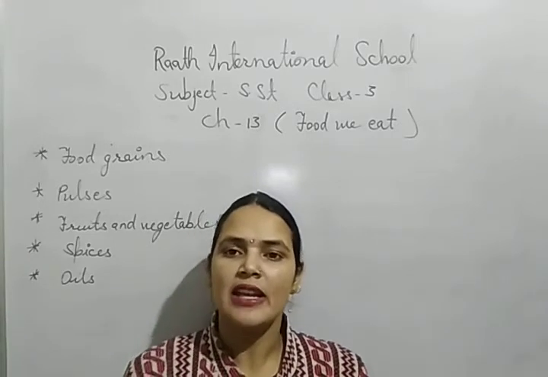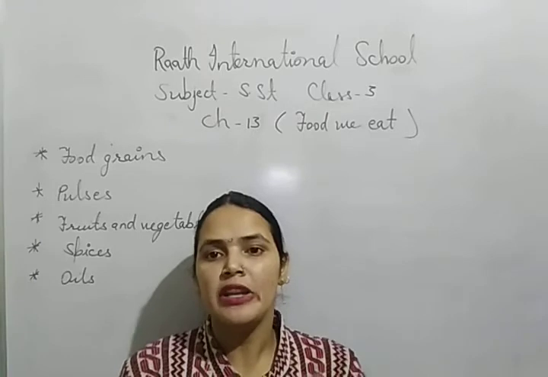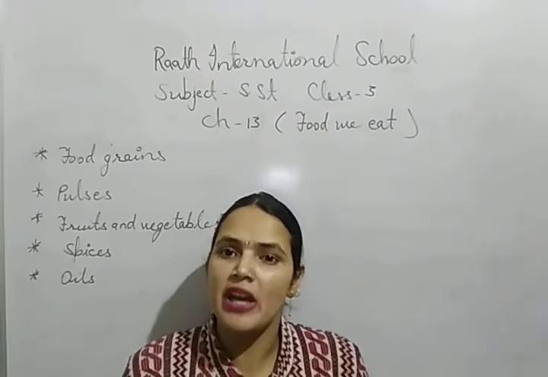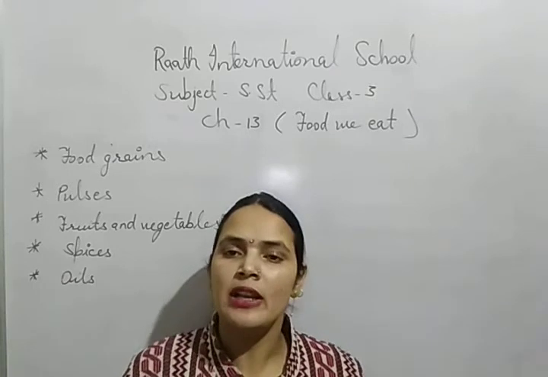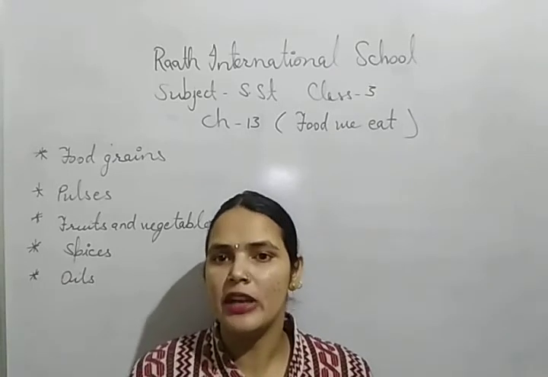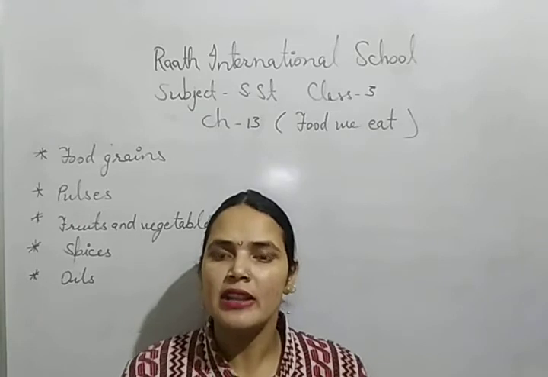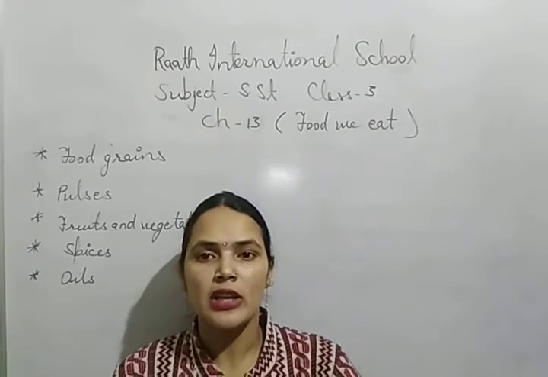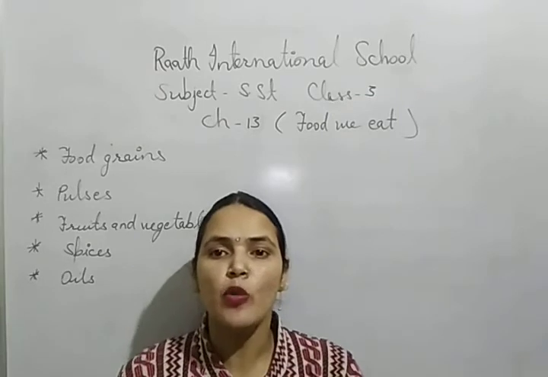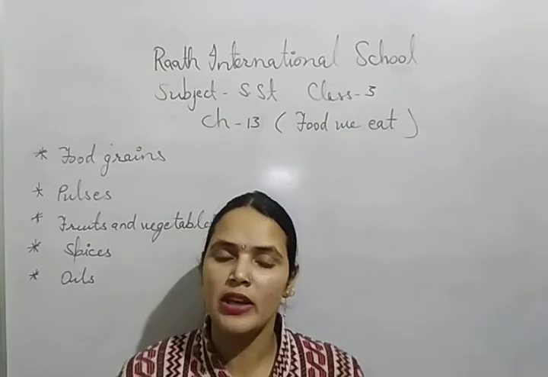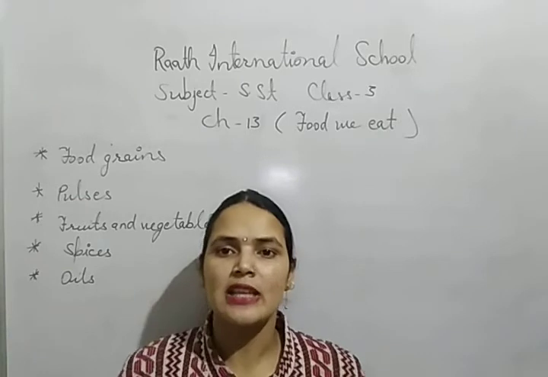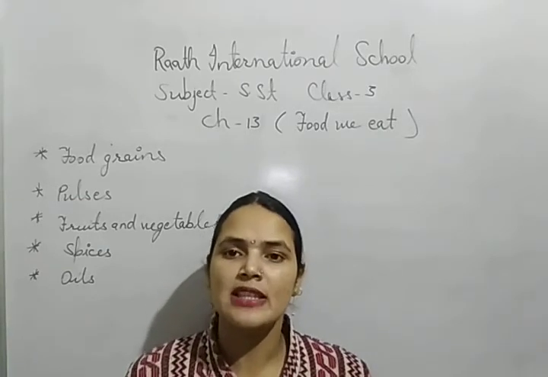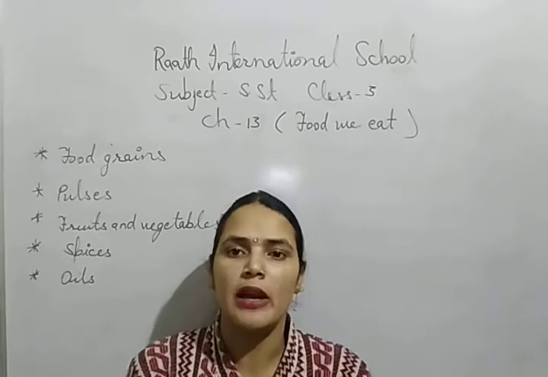So the food items that we include in our diet depend on the climate of the area where we are living, the type of soil in our area, and the amount of rainfall that particular area receives. All these things help to grow a plant, because all these things give support to the growth of a plant.